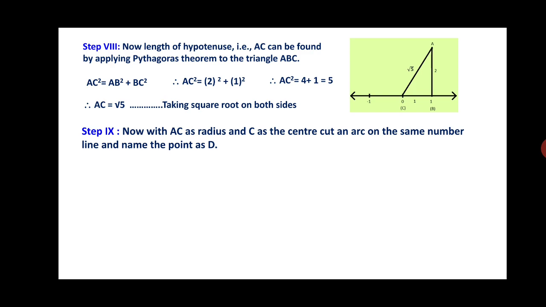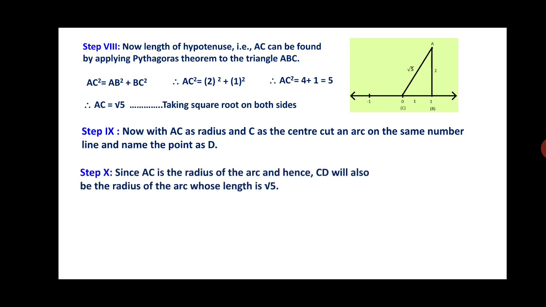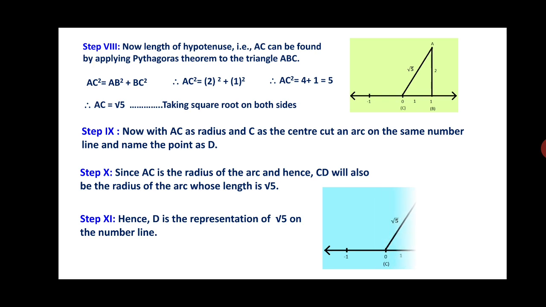Now with AC as the radius and C as the center, cut an arc on the same number line and name the point as D. Since AC is the radius of the arc, CD will also be the radius of the arc, whose length is root of 5. Hence D is the representation of root 5 on the number line, you could see in the adjoining figure that has been shown. So friends, these are the problems that we have discussed.